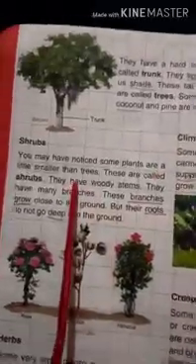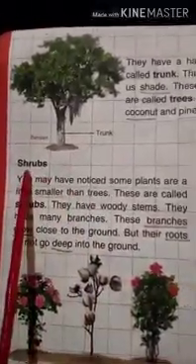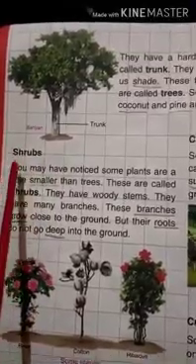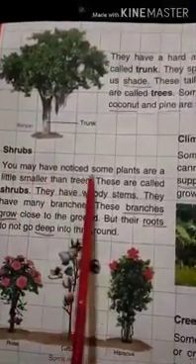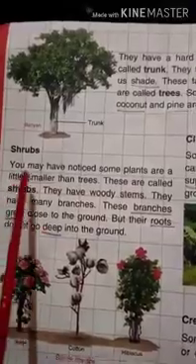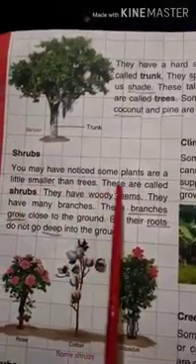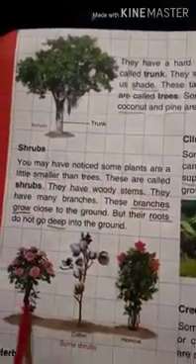So now we will read the next, shrubs. You may have noticed some plants are a little smaller than trees. What are they? They are called shrubs. You see here, there are some plants which are small in size. So shrubs are small plants which have a woody stem. They grow close to the ground.